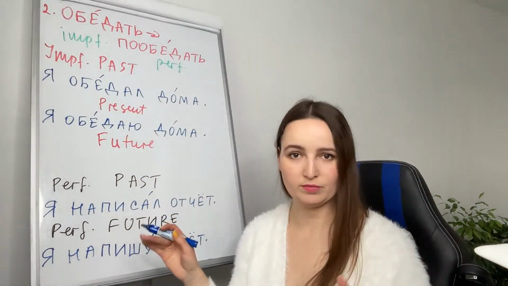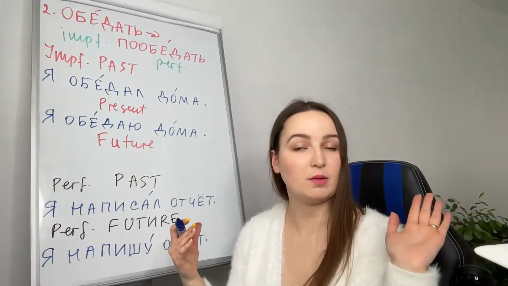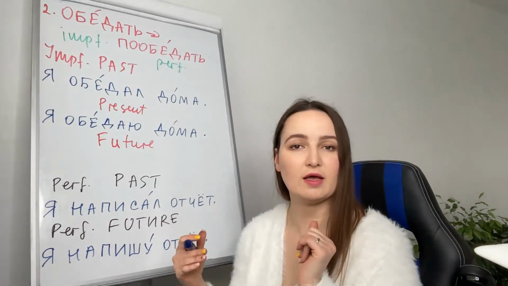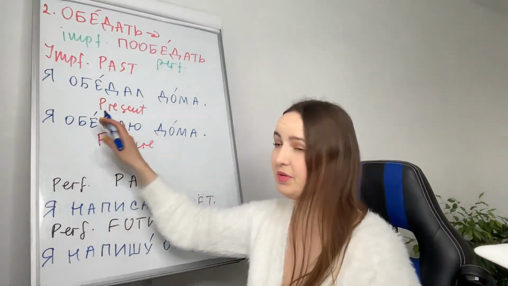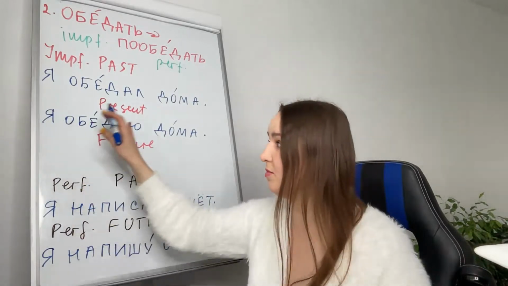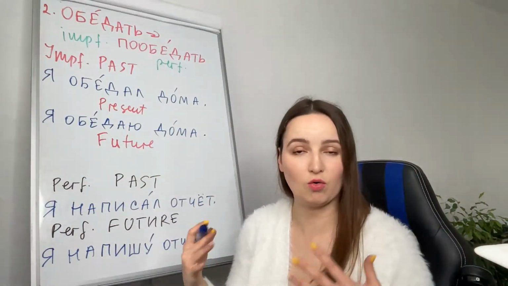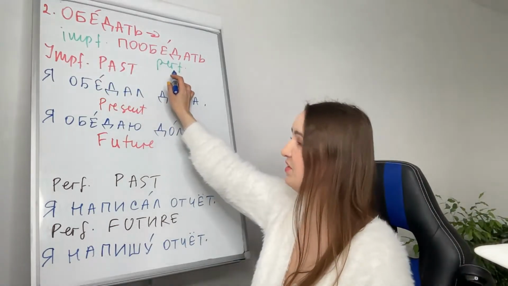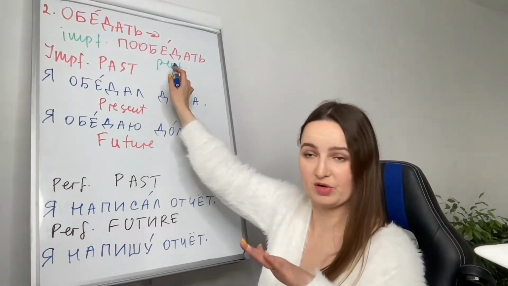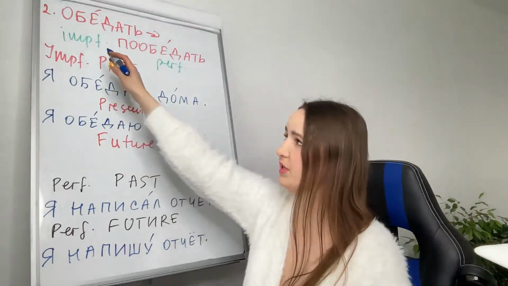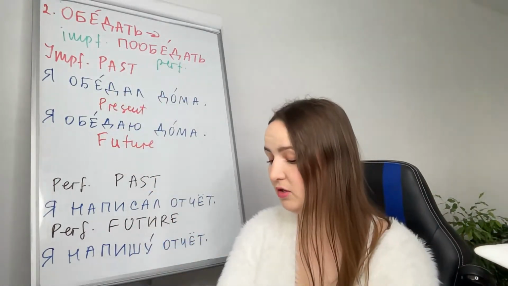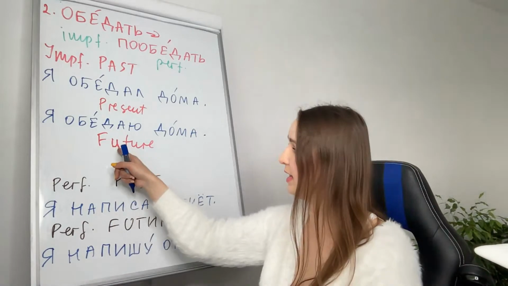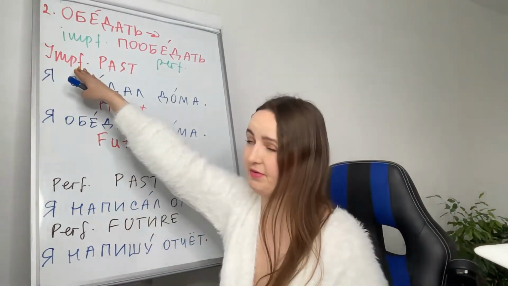You can use обычно, for example: обычно я обедаю дома. Usually I have lunch at home. Or it can be present, happening right now. I'm having lunch at home right now. We never use perfective in present. So present will always be imperfective. Хорошо.